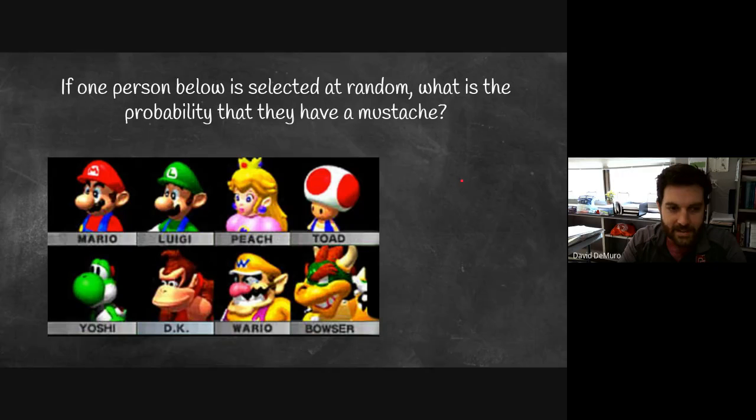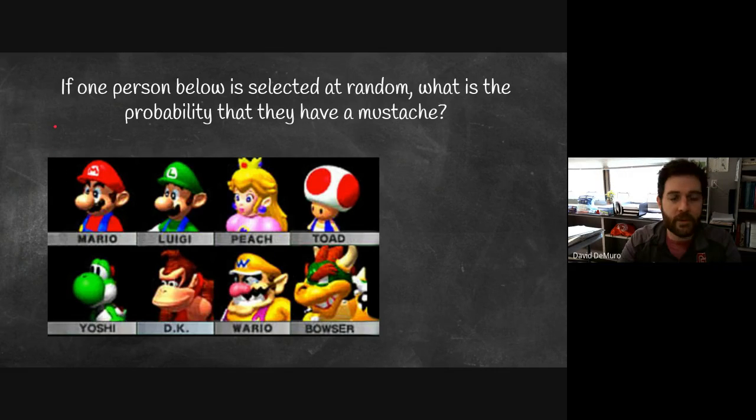So here we've got 8 Mario Kart characters, and a simple question about probability to start with is, if one of these people were selected at random, what is the probability that that person would have a mustache? Well, looking at this, you can consider these 8 to be the sample space. We could pick Mario, Luigi, Peach, Toad, and on and on. Those are the outcomes that we could pick. And if we're picking at random, we can assume that there would be a 1 in 8 chance of picking any one of these characters.